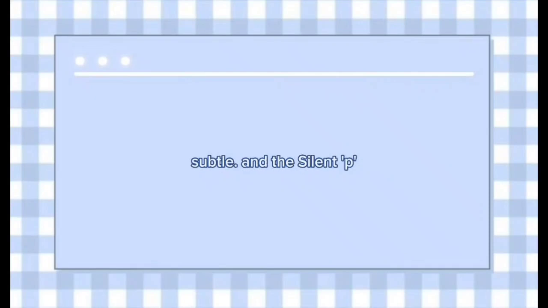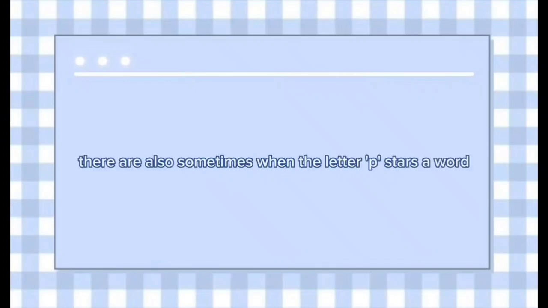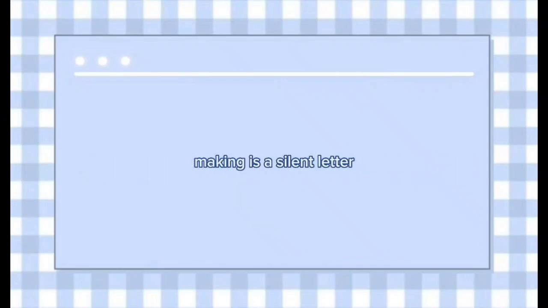And the silent P. P will be a silent letter if it is followed by the letter S. Words starting with the letters PS are usually words related to medical terms such as psychiatrist. However, there are also some times when the letter P starts a word, making it a silent letter.